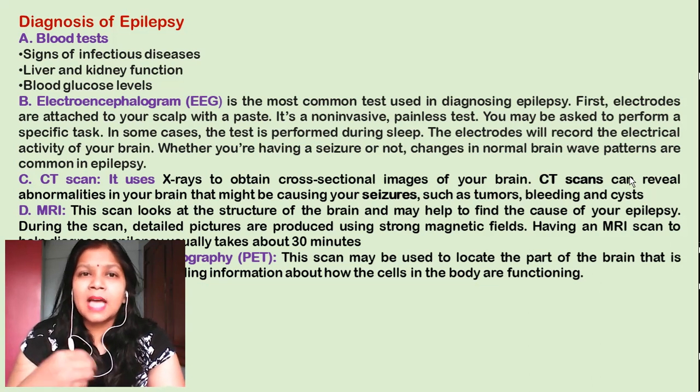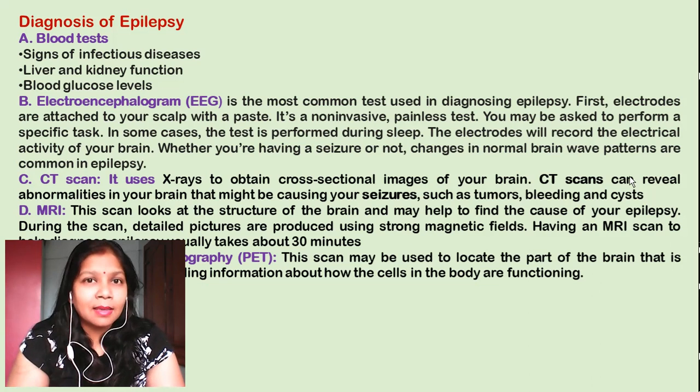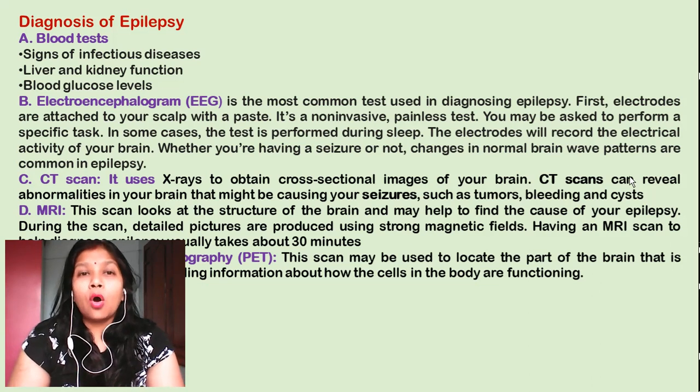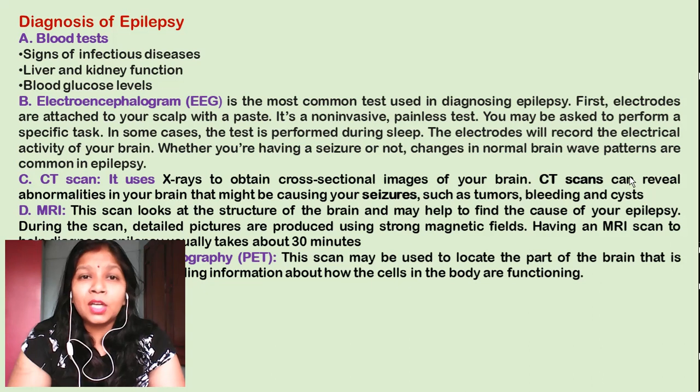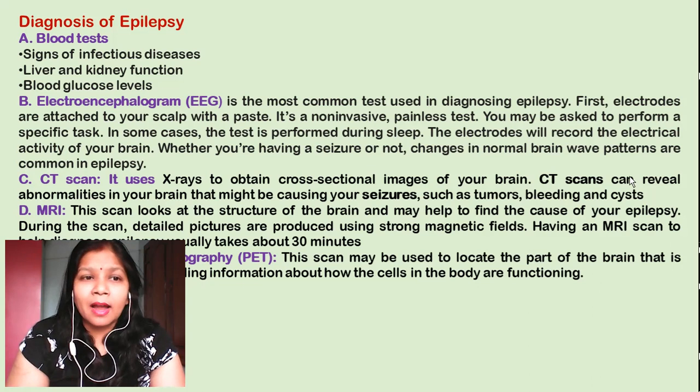The person is asked to perform some task like thinking, watching a movie, doing some physical activity or sometimes sleeping also. These electrodes record the electrical activity happening in your brain during these activities. So whether you have a seizure or not, you can detect in the graph.